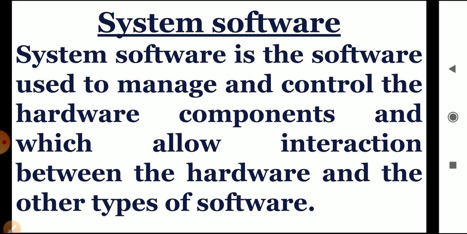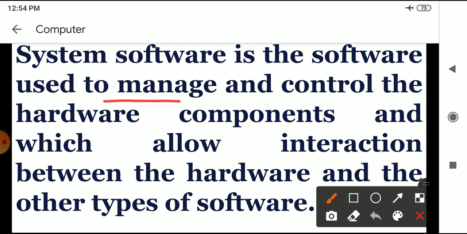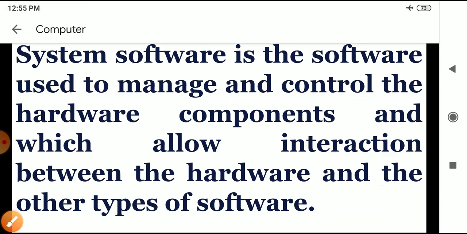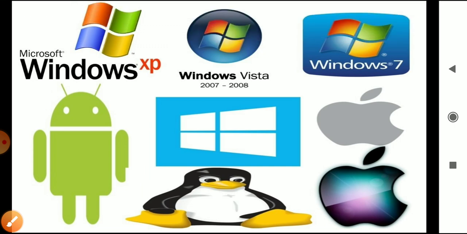What is the system software? System software is the software used to manage and control the hardware component and which allow the interaction between the hardware and the other types of software. Children, the system software is the most important software of a computer system. It allows the user to interact with the hardware and the other types of computer softwares. These are some example of system softwares.